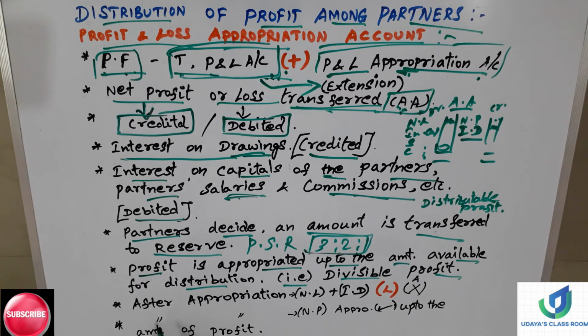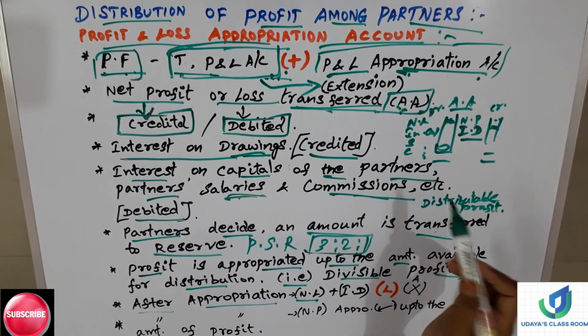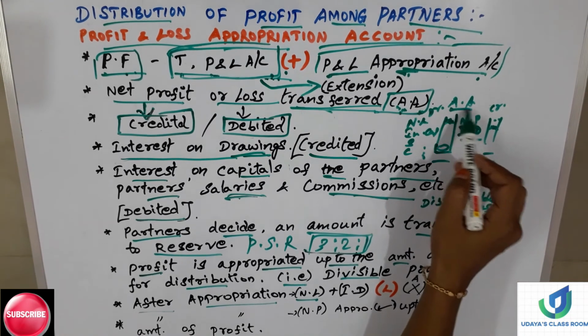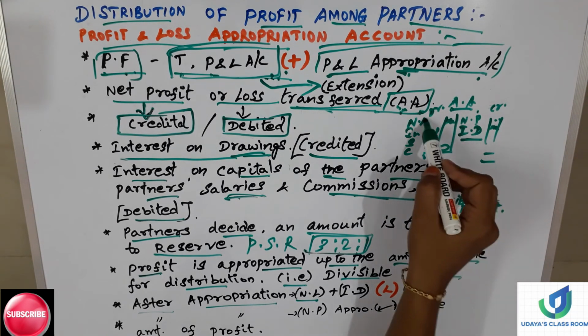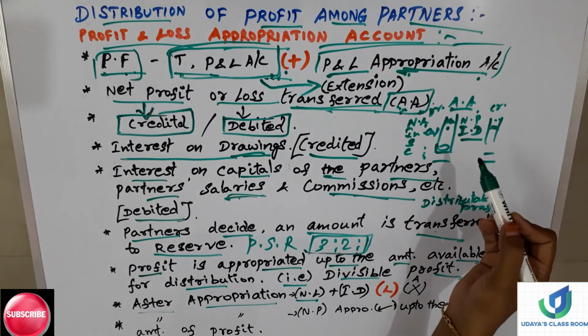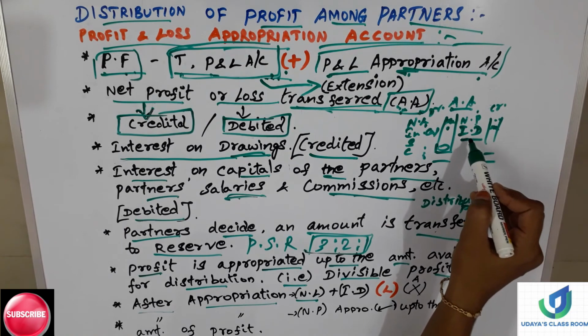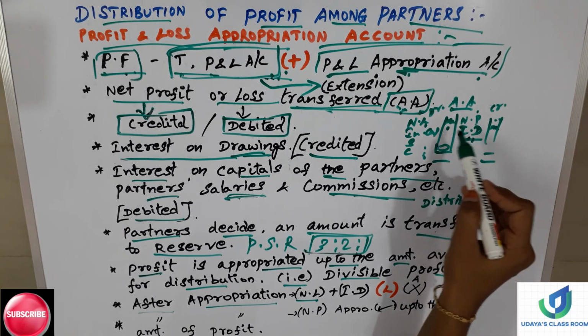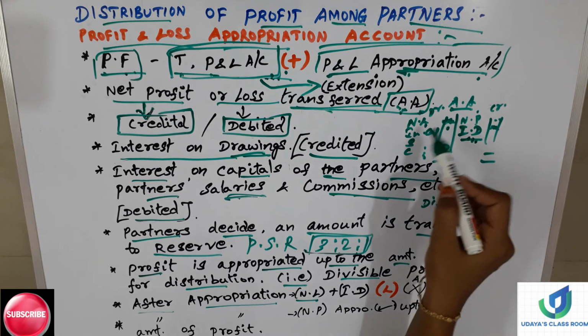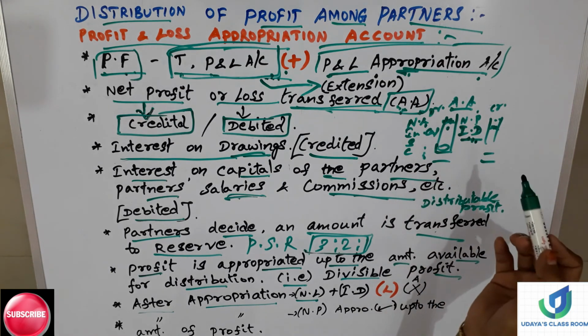And moving on to the next point, after appropriation, net loss. Suppose the firm has earned a net loss after preparing the trading and profit and loss account. So which side of the appropriation account will it be written? On the debit side the net loss will be written. And if the firm has received interest on drawings, it will be written in the credit side. So loss will be there and drawings will be written in the credit side, and other things are all written.